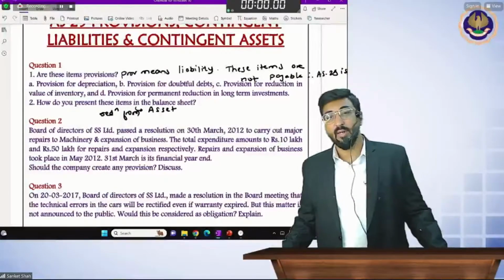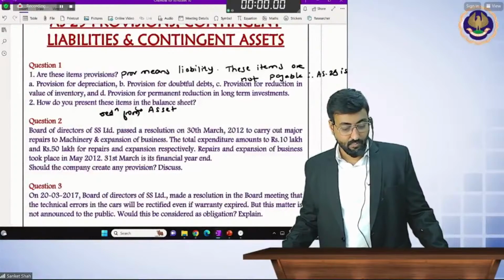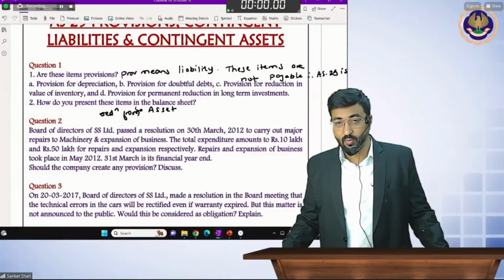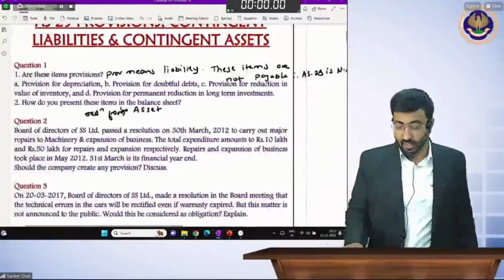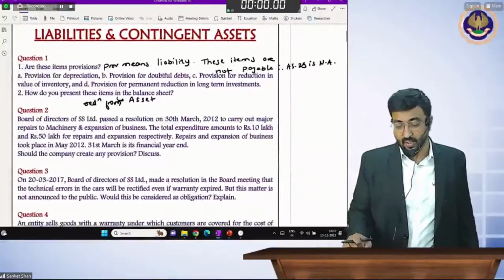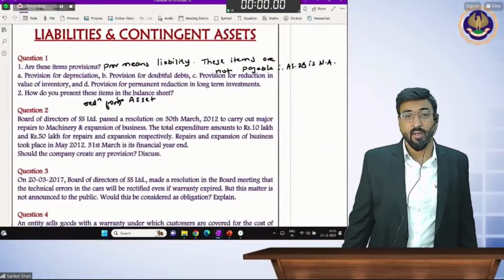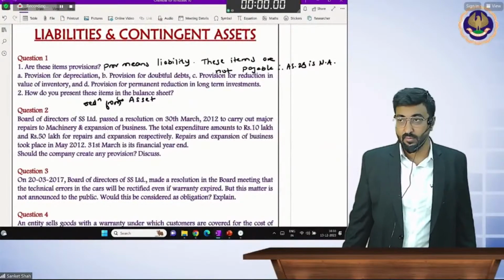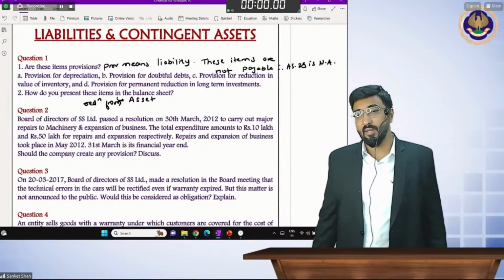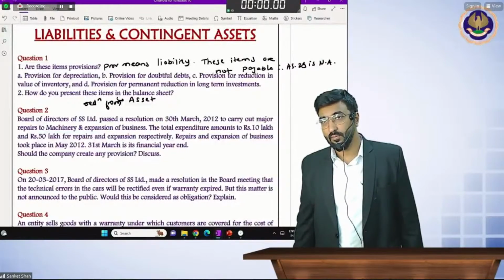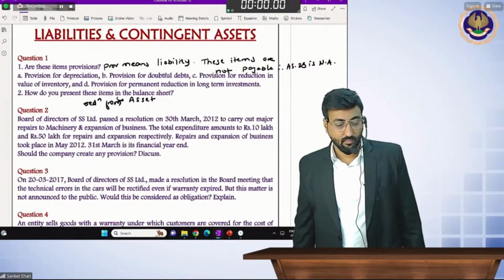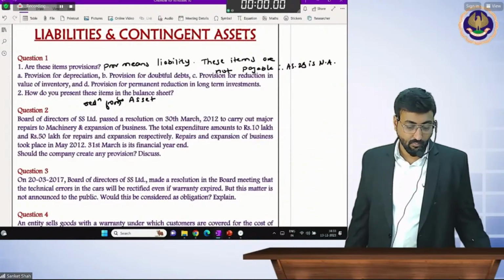So the answer to question one is over. You can write it in the 400 pages book: provision means liability, these items are not payable, therefore AS 29 is not applicable. And second, how you are going to record it? Reduction from asset.